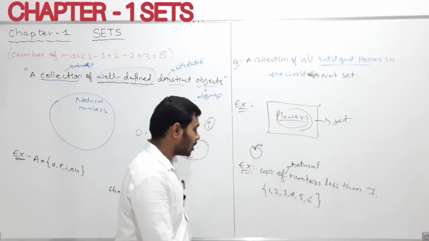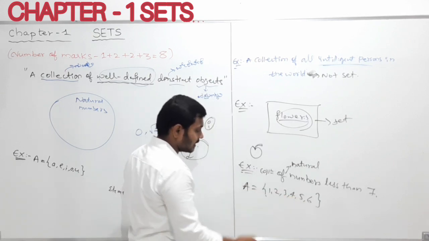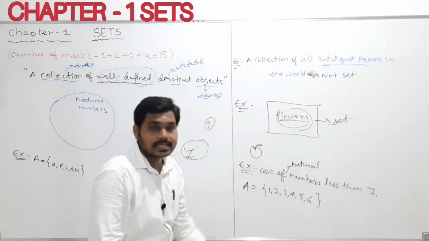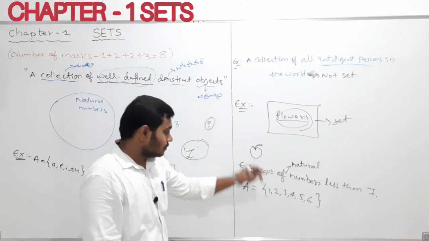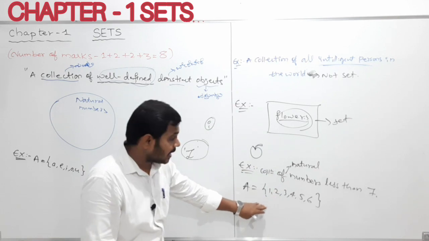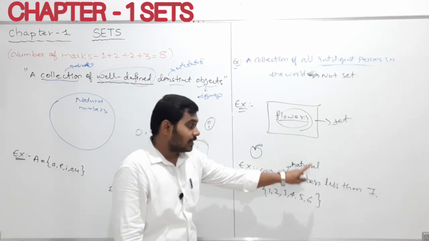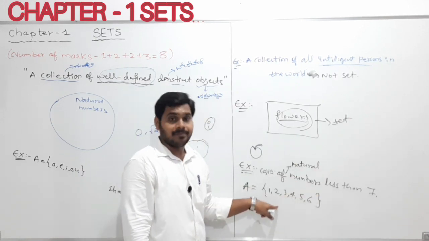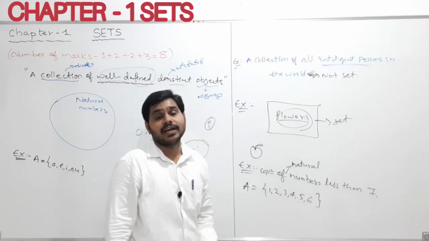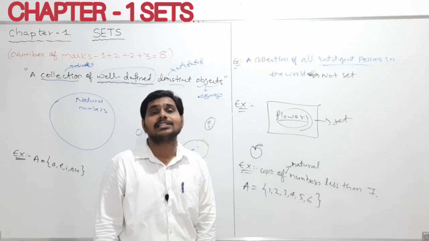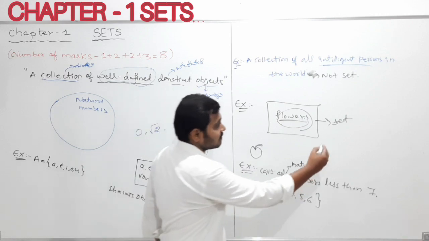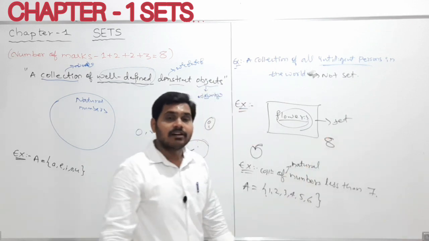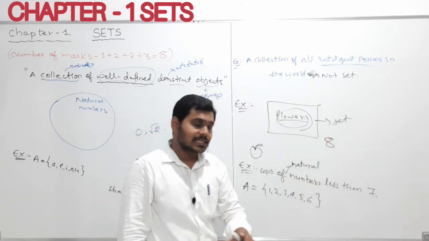So this we can call, my dear students, generally I'll denote by the capital letter A. Is this a set? Yes, it is a set. Why, my dear students? This is the collection of natural numbers less than 7. It means this is a well-defined collection. Why is it a well-defined collection, my dear students? Because if I give you 8, if I give you the number 8,